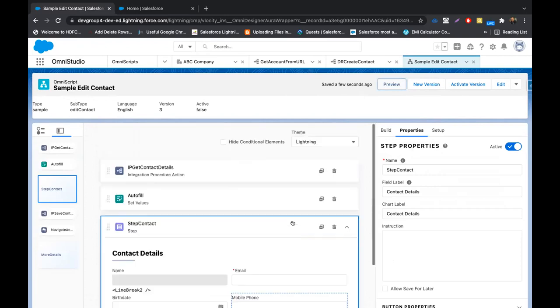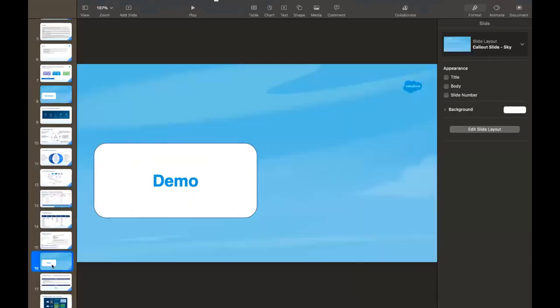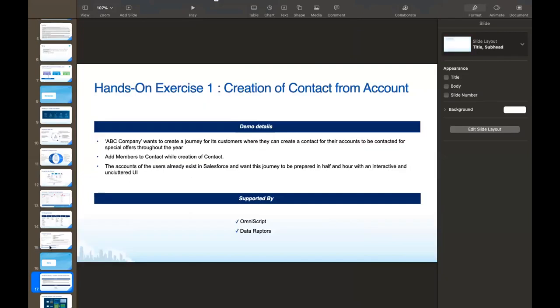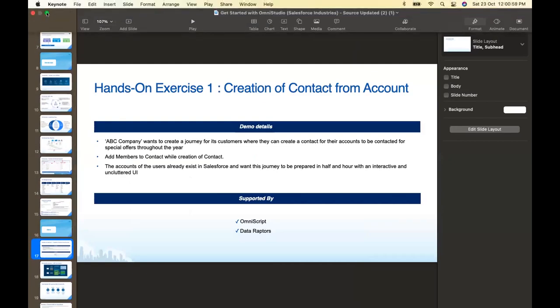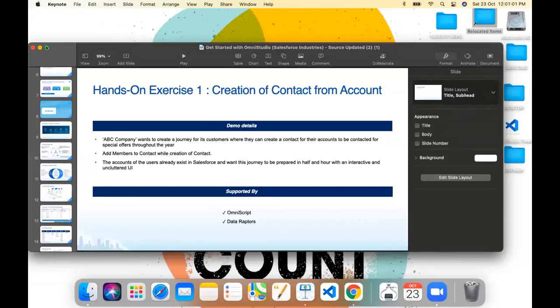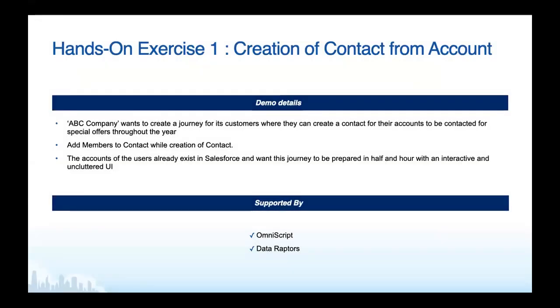Now we'll quickly jump to the demo that we want to show you. Just to add, the intent here is to give you a feel of how the designer looks and how easily you can craft your entire guided flows. It's a hands-on exercise as well. We have taken a couple of small use cases, and we'll show you how we achieve those through these demos. Yeah, thank you, Praveen.